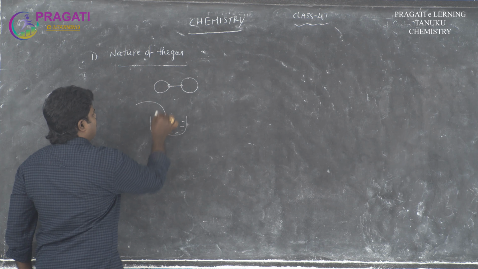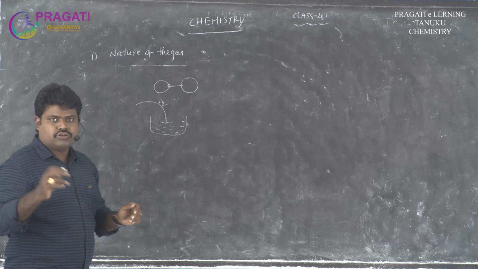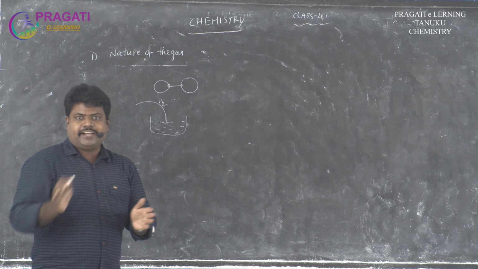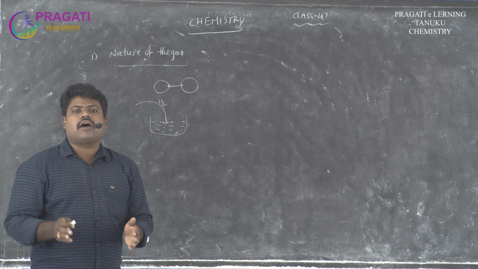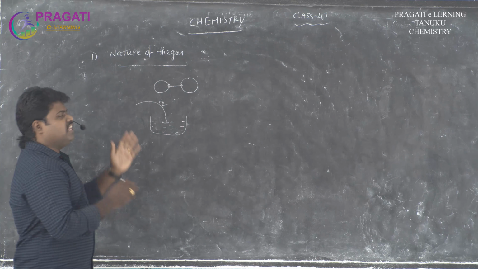So these types of gases do not show ideal nature. They show either negative or positive deviation, but more deviation: either more negative deviation, or more positive deviation. That is the nature of the gas.